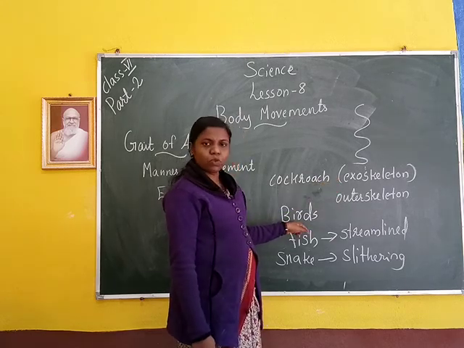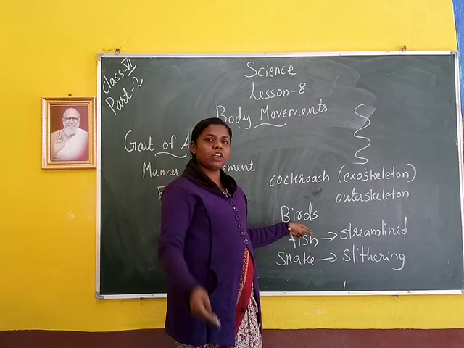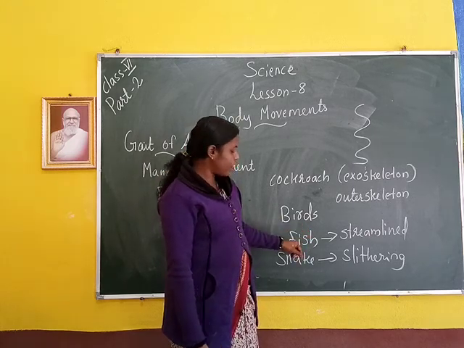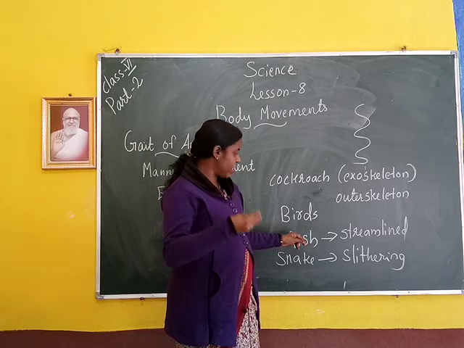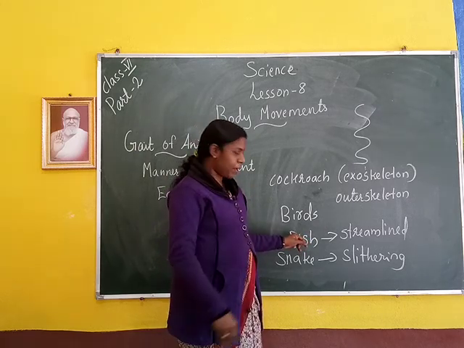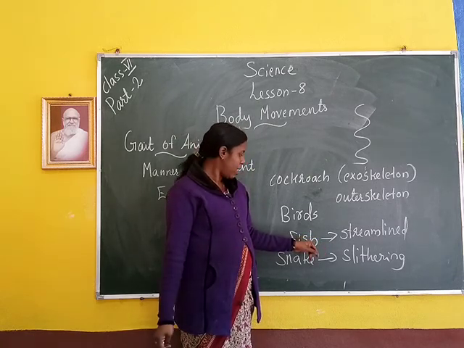Then birds can move. How do they move? They use their two legs to walk and wings for flying. Then fish, their gills and small fins help in swimming, and tails push forward and backward.